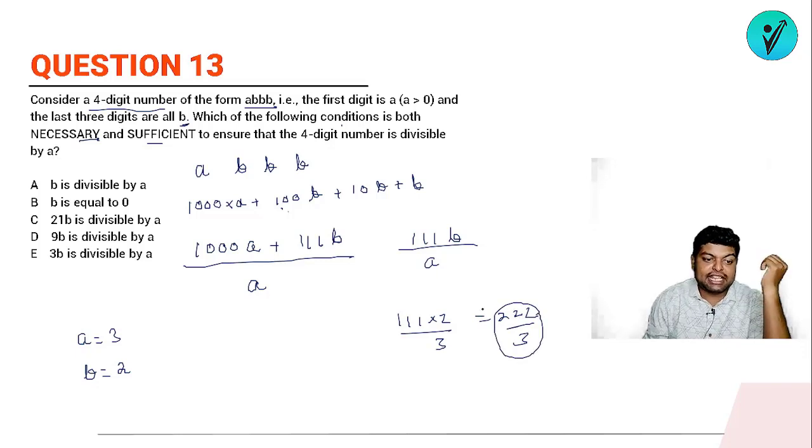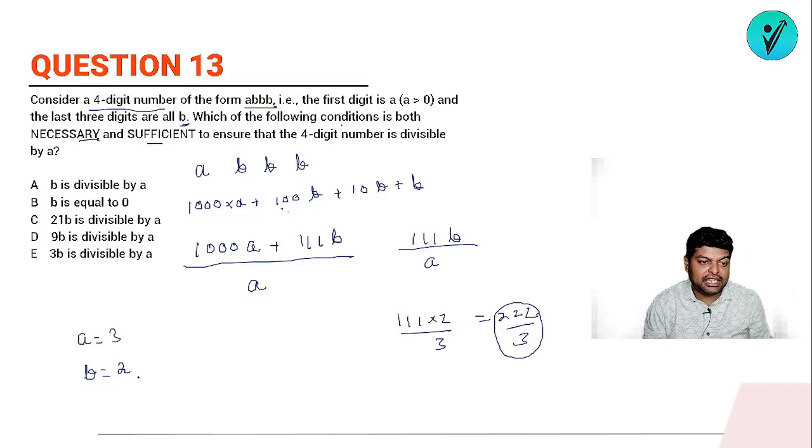Yes. So even if I take a B which is not divisible by A, I still get this number divisible by A. So this condition is sufficient but not necessary. If B is not divisible by A, it can still be divisible. That is why this condition is not necessary.